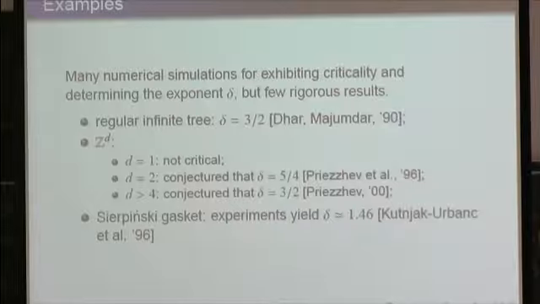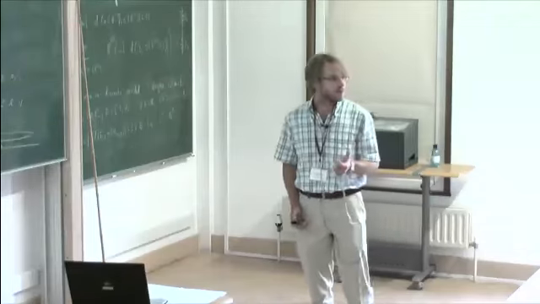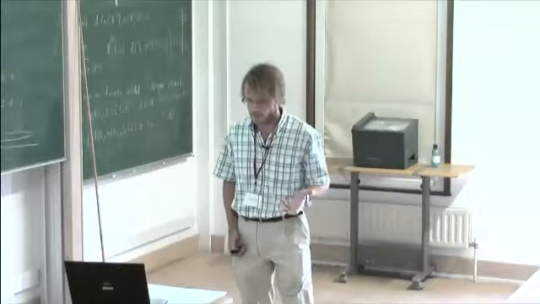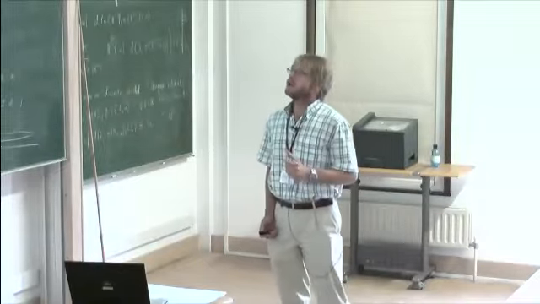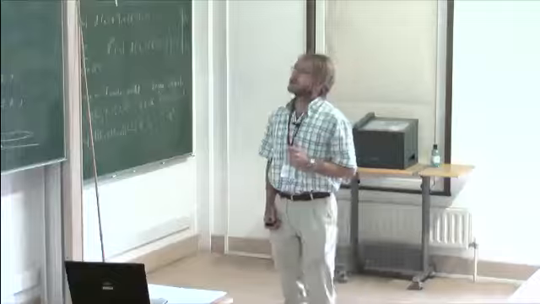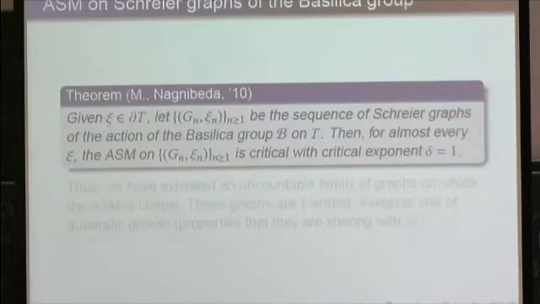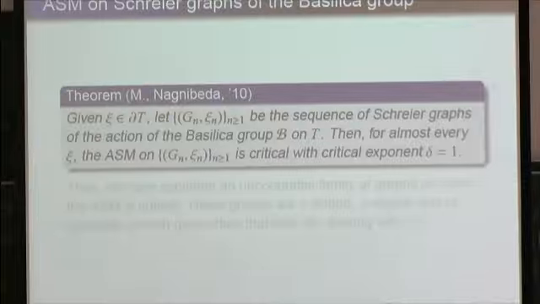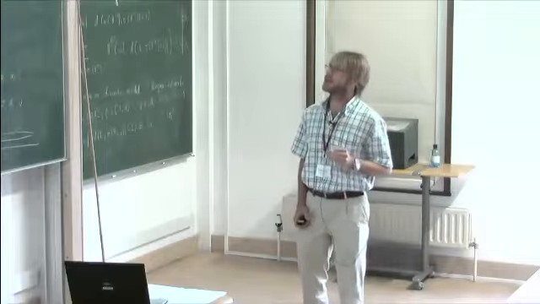So the question now is how to develop methods for proving criticality. It would be desirable to understand how the geometry of the underlying graph is related to it. And from this point of view, it may be useful to consider the model on some other sequences of graphs. So we have studied the Abelian Sandpile model on the sequence of the Basilica Schreier graphs. Recall that the random weak limit of that sequence is non-atomic and supported by one-ended graphs.